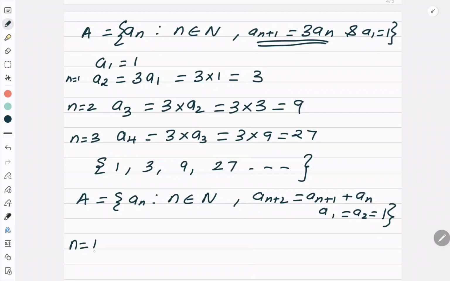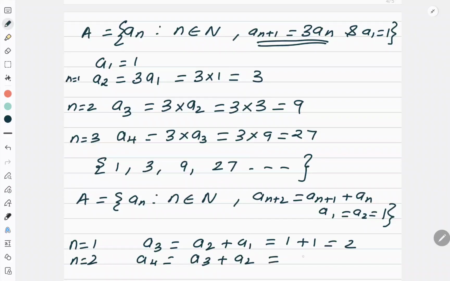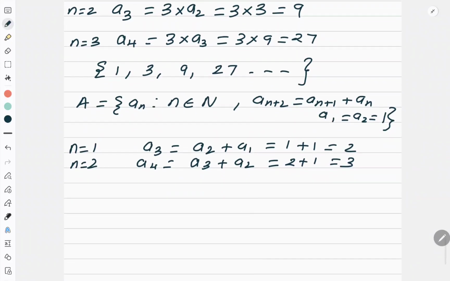Now put n is equal to 1. If you put n is equal to 1, what will you get? a3 is equal to a2 plus a1. So 1 plus 1, that is 2. Now put n is equal to 2. So a4 is equal to a3 plus a2, which is equal to 2 plus 1, that is equal to 3.